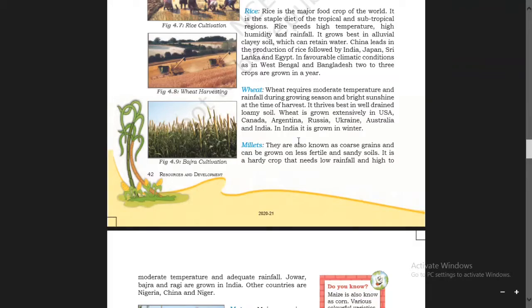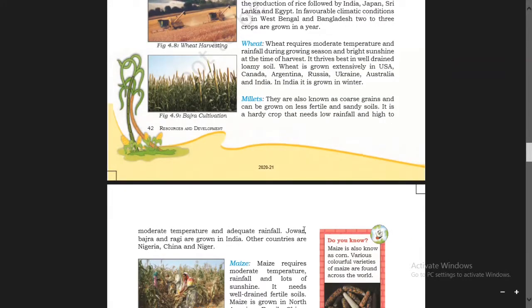Millets are also known as coarse grains and can be grown on less fertile and sandy soils. For example, in Rajasthan. It is a hardy crop that needs low rainfall, high to moderate temperature and adequate rainfall. Jowar, Bajra, and Ragi are grown in India. Other countries are Nigeria, China, and Niger.